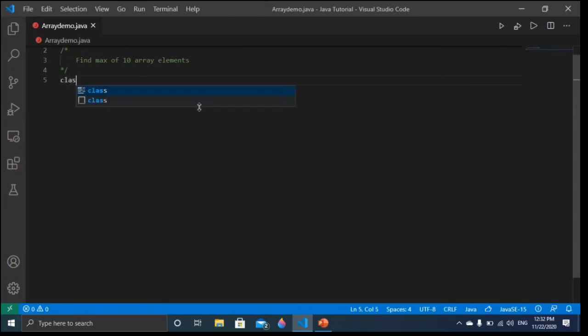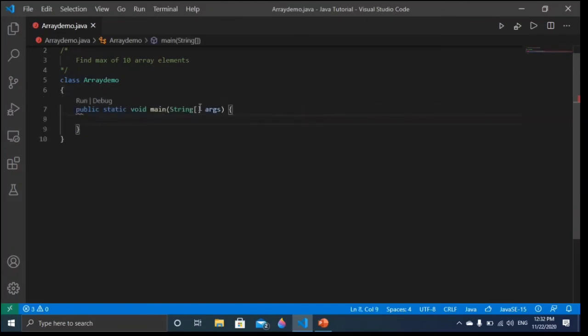So here the class name is ArrayDemo. So here I will write ArrayDemo, and then I will write here main, and you know afterward what will happen. Let us see a variable here, double, and here I'm going to take marks, and these are the marks of 10 children.